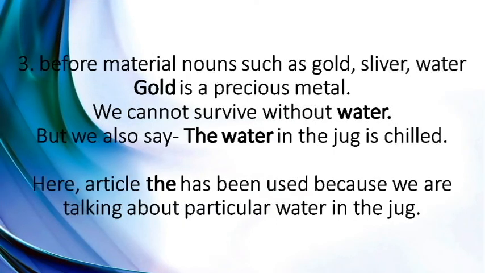Articles should not be used before material nouns. Material nouns are those which are used to determine the material of any object, like for example gold, silver, etc. In a sentence we can say, gold is a precious metal. Here gold is a material noun, but we do not say the gold or a gold or an gold. It is just gold. We cannot survive without water. Here also you can see that water is a material and we do not use any article with this noun.